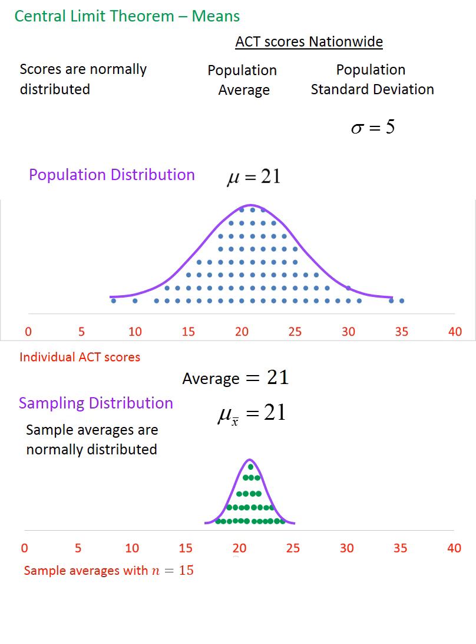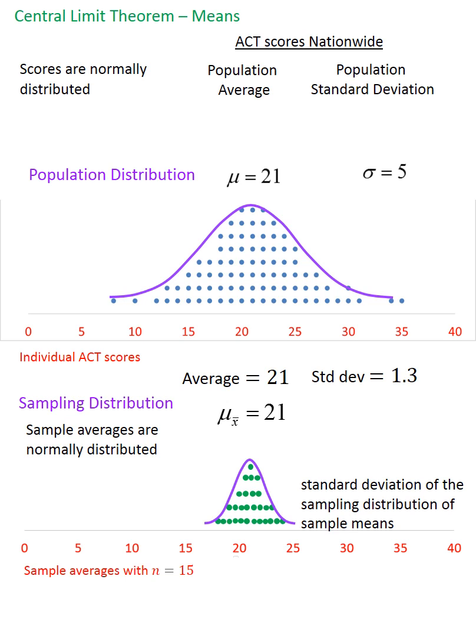Statement 3. Whatever our population standard deviation is will be shrunk down when we compute the standard deviation of the sampling distribution. The standard deviation also has a lengthy name, so we tend to just call it sigma x bar, symbols which remind us that it's the standard deviation of the sample averages.